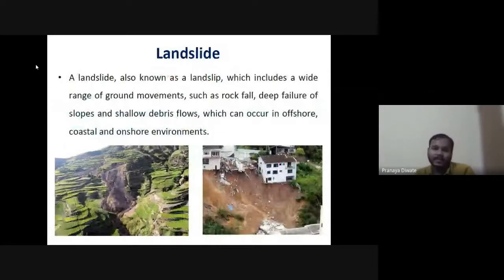Then you have a landslide. Landslides include a wide range of ground movement such as rockfall, deep failure of slope, and shallow debris flow, which can occur in offshore, coastal, and onshore environments.